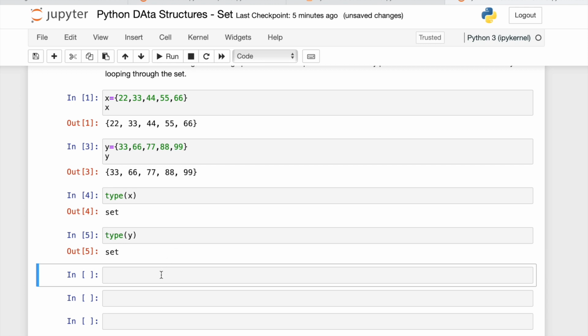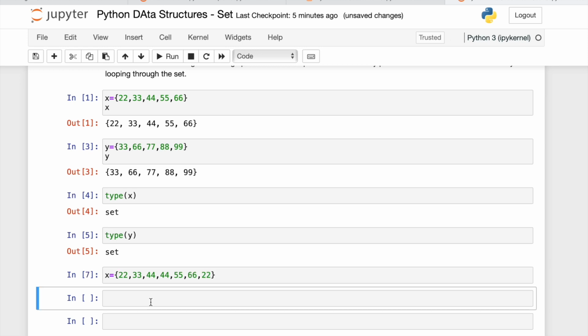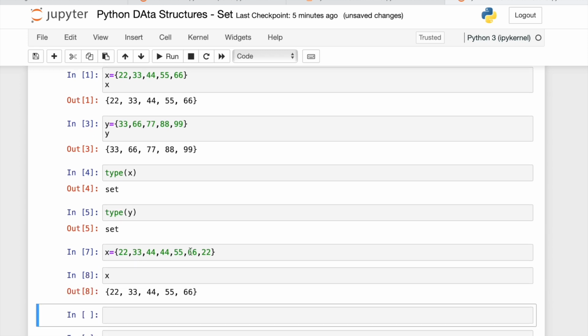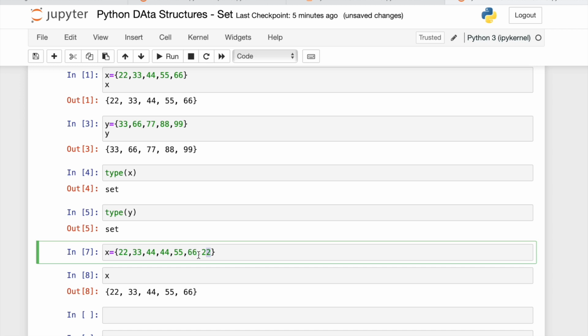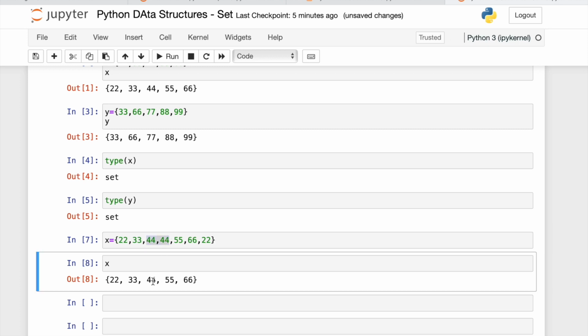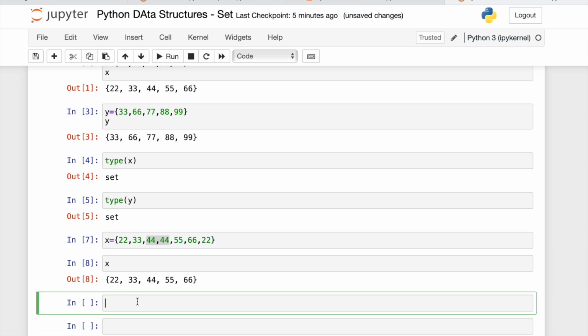If we want to check, now we write X equals to 22, 33, 44, 44, 45, 66, 22. Now this is the new set I've defined. But again, it has removed the duplicates. 44 was there 2 times, it has written it as 1. 22 was there 2 times, it has written it as 1. So there will be unique elements.